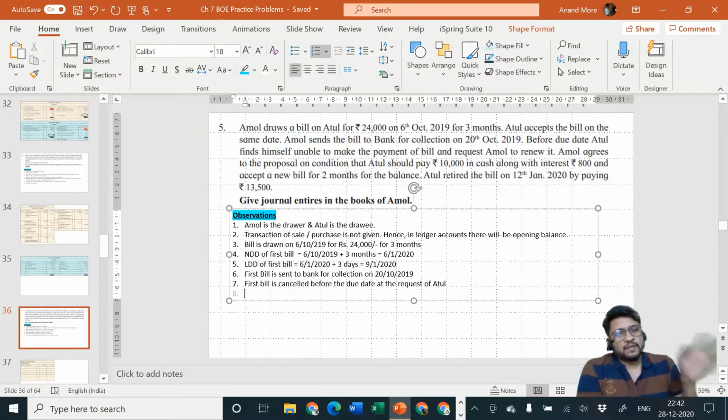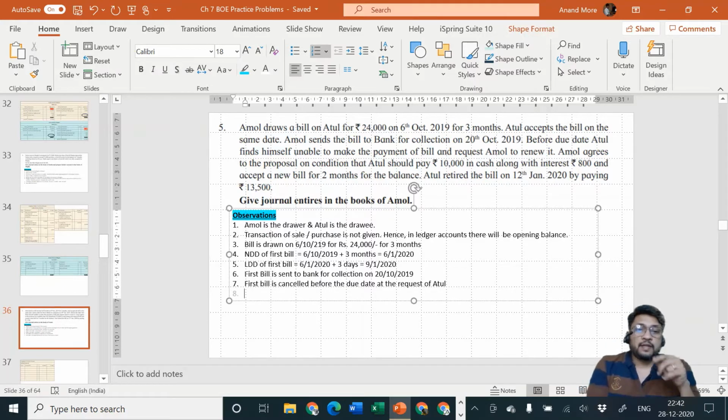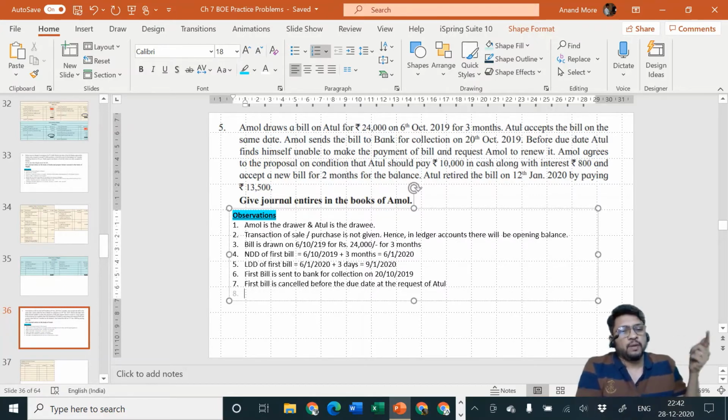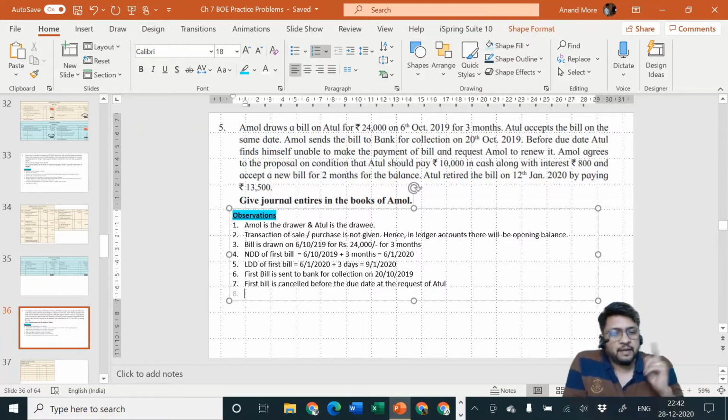So interest is always calculated on the remaining amount. The only thing is, whatever interest you have calculated on the remaining amount, when to pay it. And for when to pay it, there are two options. Either you can pay it together with the cash which is paid today, or you can pay it together with the new bill which you are going to draw afterwards, or which you are going to pay afterwards. So there are two options only for payment, not on calculation. Calculation is always on the amount which is pending.